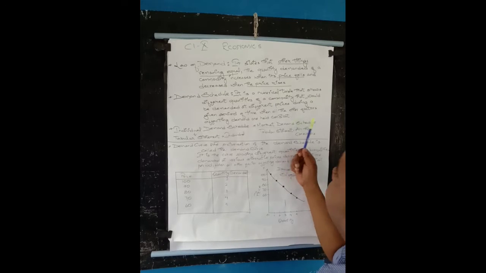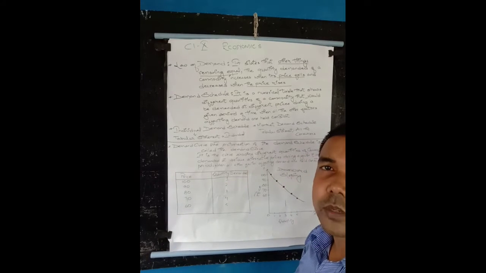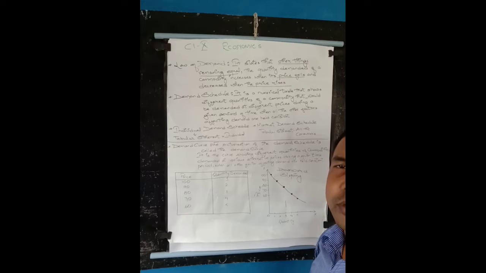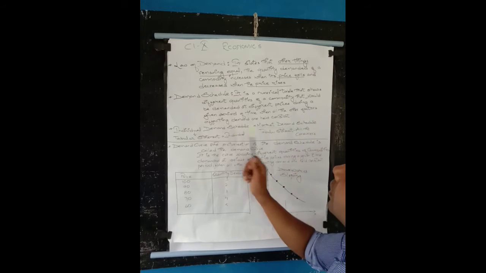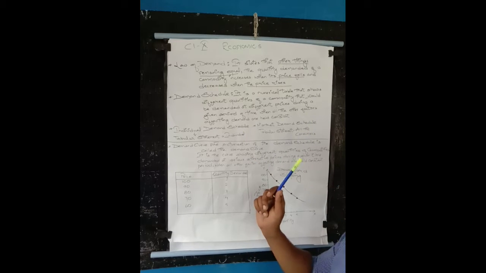If you are adding "by an individual consumer," I'm making it simpler for you. This also means by a single consumer.